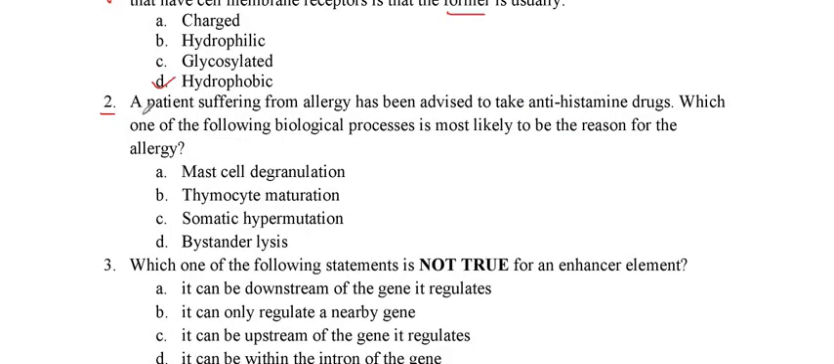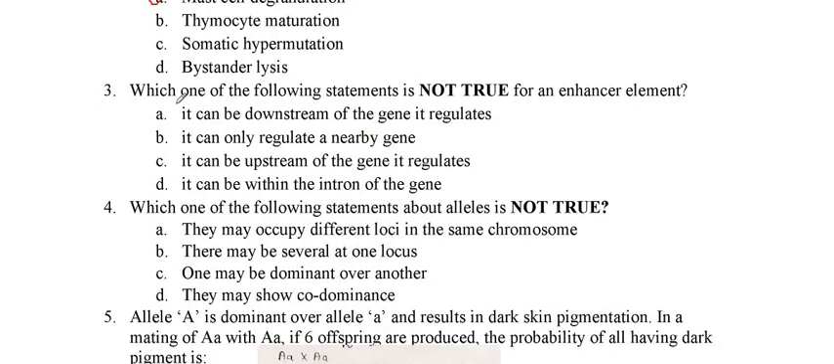In question number 2, it is said that a patient suffering from allergy has been advised to take antihistamine drugs. Which one of the following biological processes is most likely to be the reason for the allergy? So you know, in hypersensitivity, one of the major causes of allergy is mast cell degranulation, because in this the histamine is produced, and in the question it is also stated that antihistamine drugs have been advised by the doctor. So the biological process is mast cell degranulation, in which histamine is produced. So the answer is A.